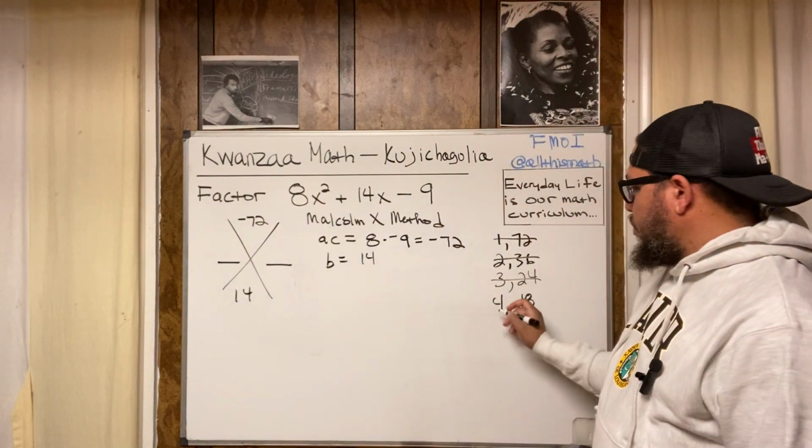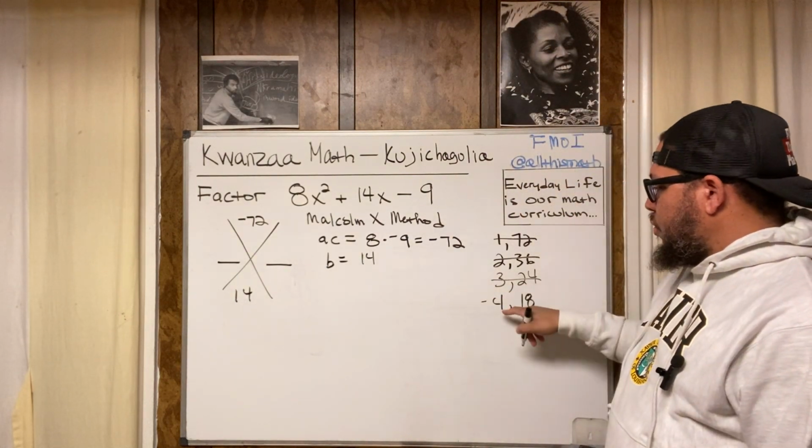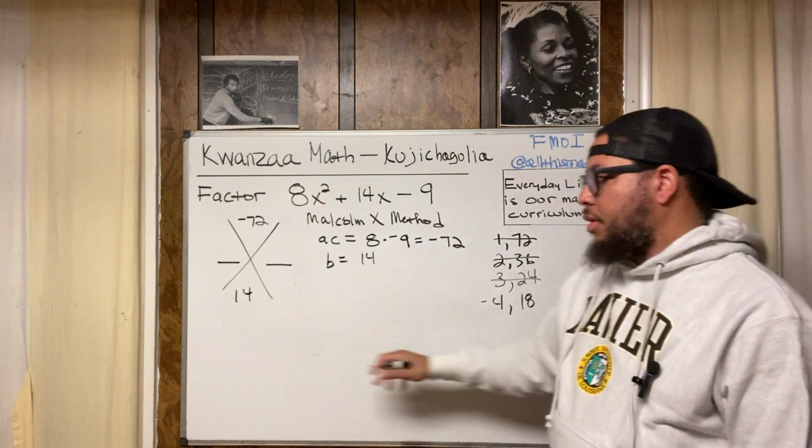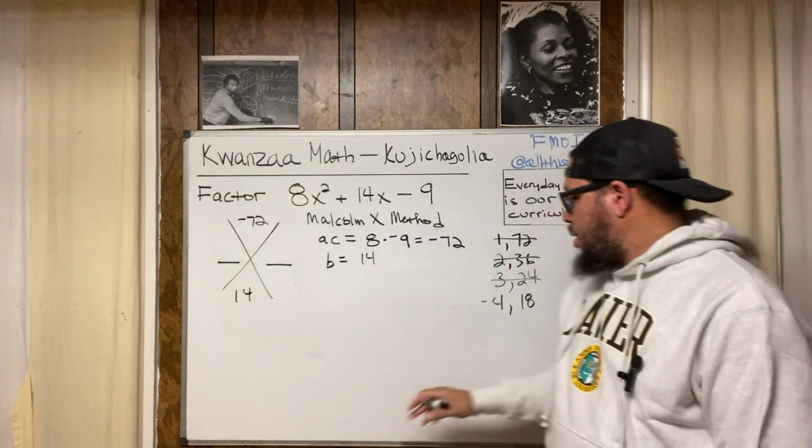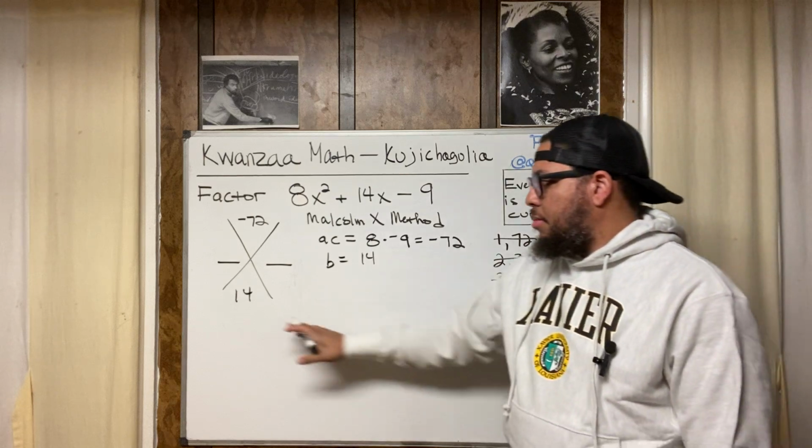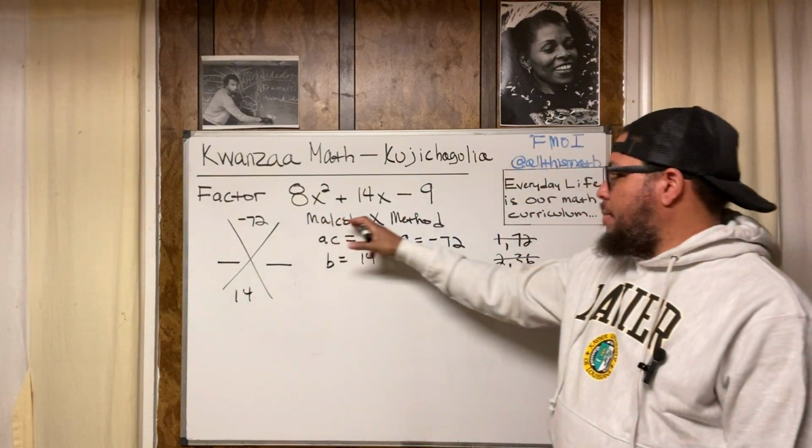I can. What if I make this negative 4? What's negative 4 plus 18? Positive 14. Negative 4 plus 18 is positive 14. So we're using the Malcolm X method.